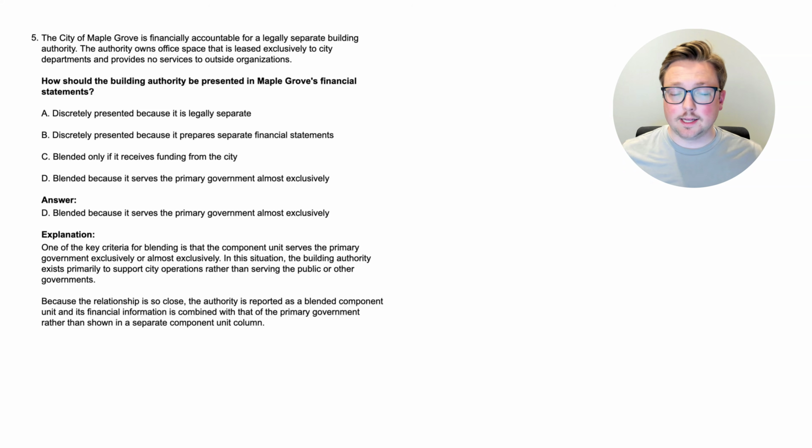So we learned a lot in just 5 questions. We've learned the basics of component units and discrete and blended. Now before we do anything else, let's do one more part of the SuperfastCPA CPA process called pillar topics. If you've never heard of pillar topics from our previous videos, here's a quick rundown.